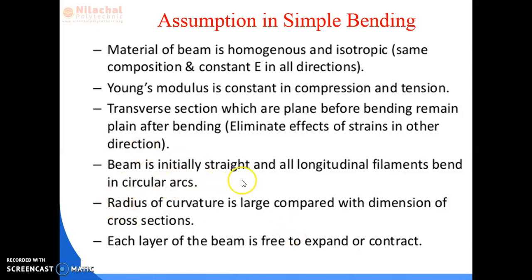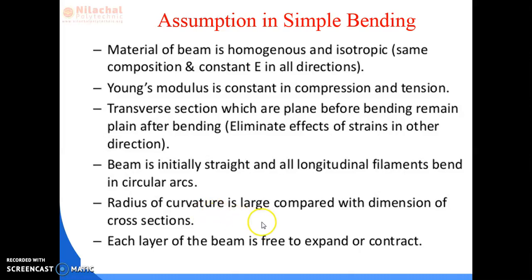The beam is initially straight. All longitudinal filaments bend in circular arcs. Before you apply the load, the length is linear, along the horizontal direction. When you bend the beam, a curvature is produced, that is sagging bending moment or hogging bending moment. During that time, a concave and convex shape is formed. Hence it is known that the filaments bend in circular arcs.